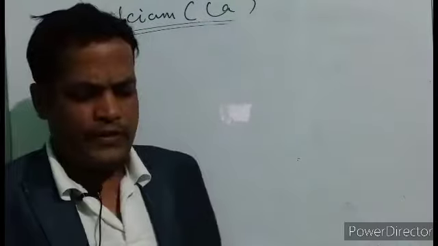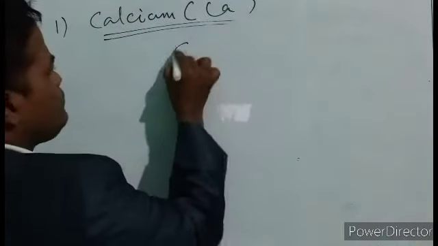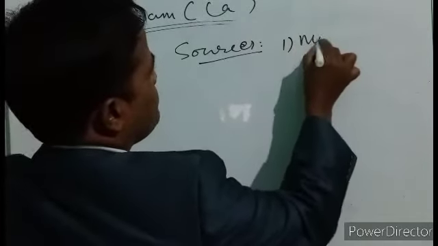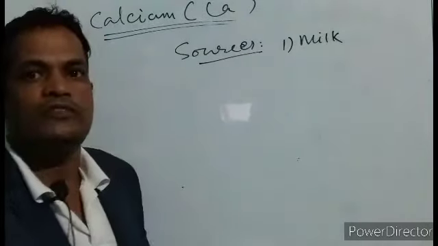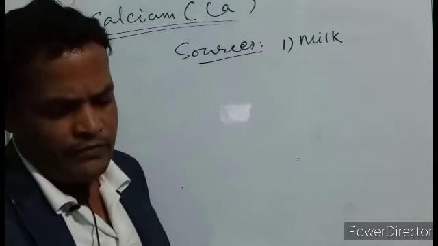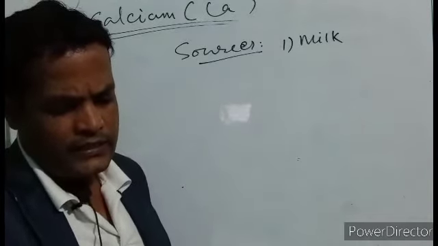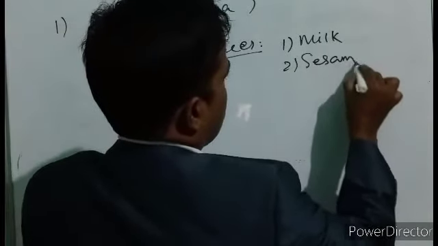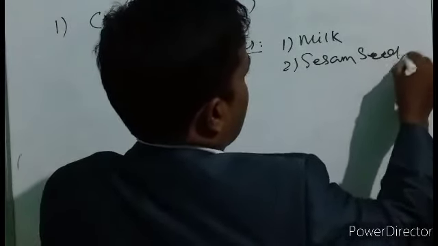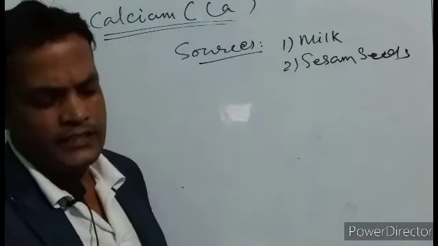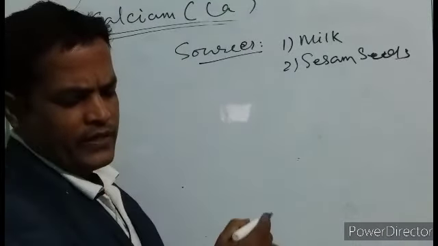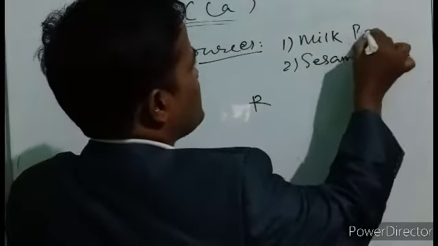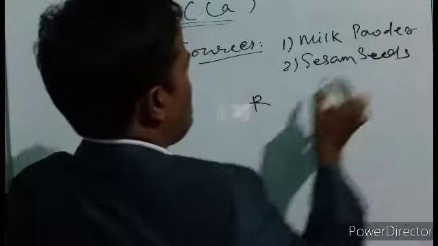Sources: milk. Milk is the prime source of calcium. Milk powder and sesame seeds are also sources, and other sources are ragi and milk powder.